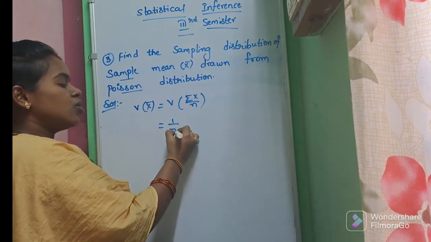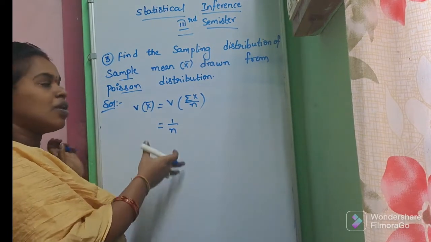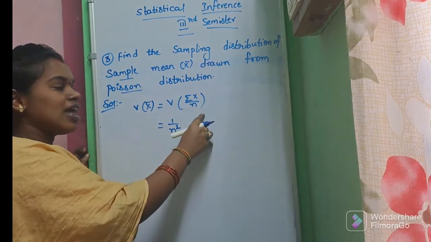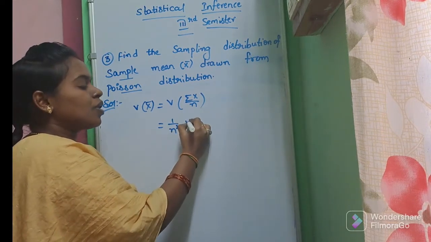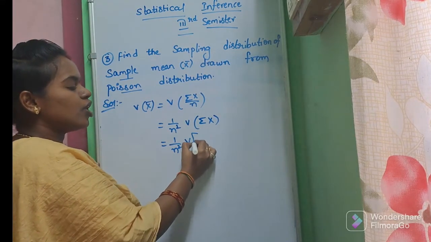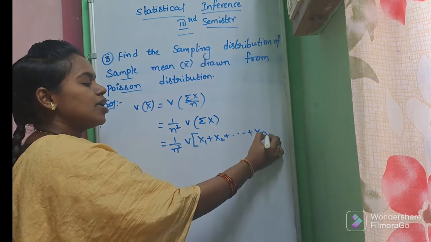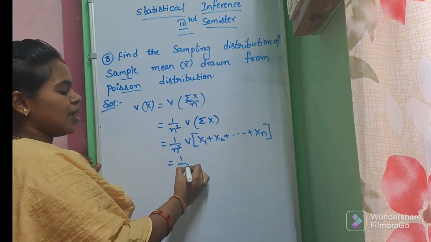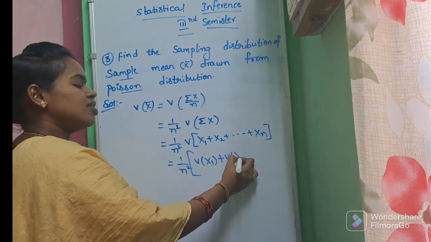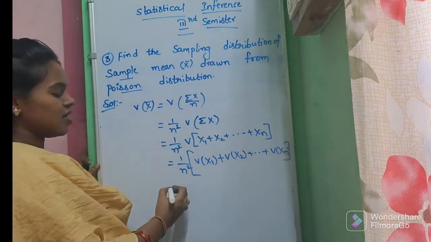As I told you in the beginning, the expectation of a constant comes out the same, but the variance of a constant comes out squared. So 1 by n comes out as 1 by n square times the variance of summation x. Again, we can split this as x1 plus x2 plus and so on plus xn. So 1 by n square times the individual variances: variance of x1 plus variance of x2 plus and so on plus variance of xn.